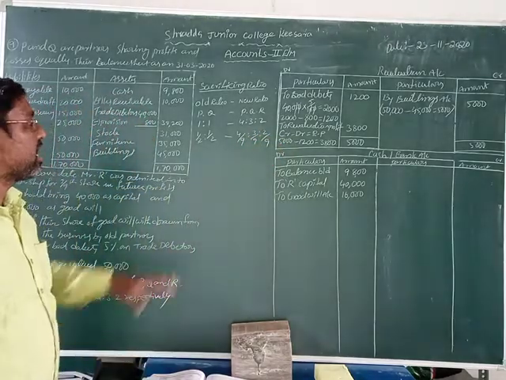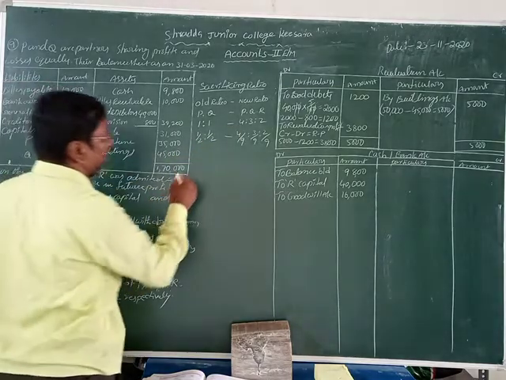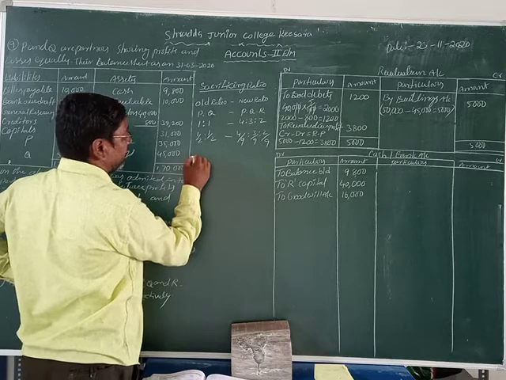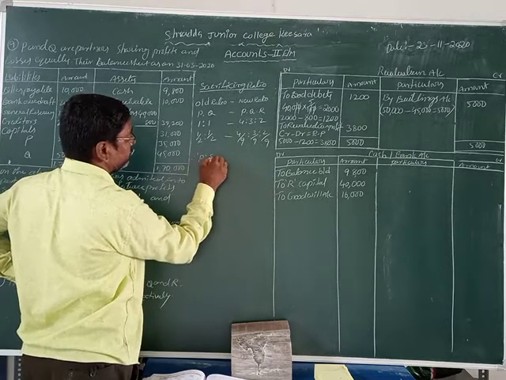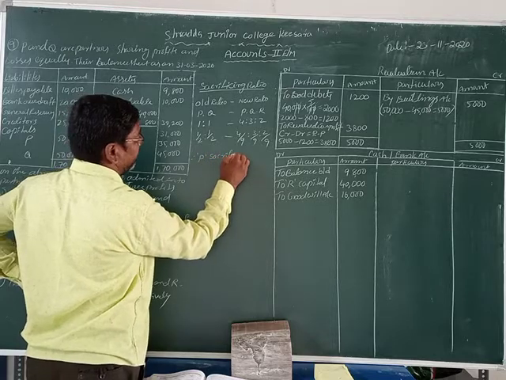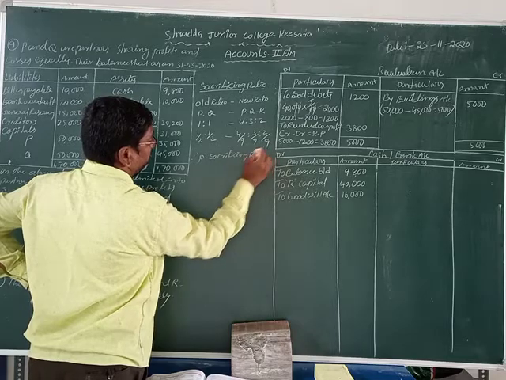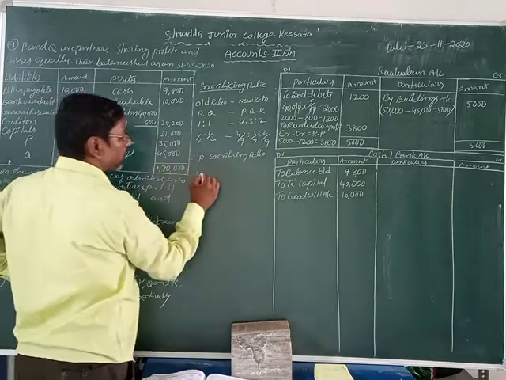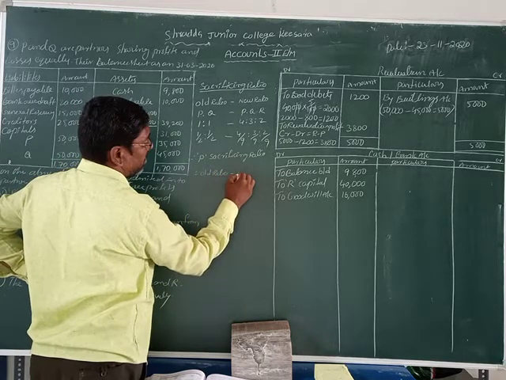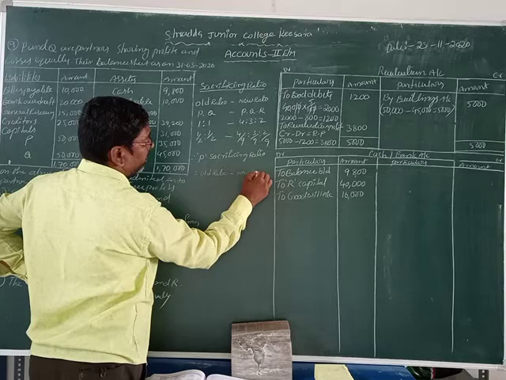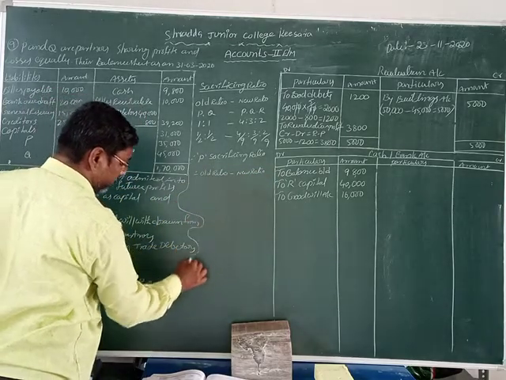Okay, now that we have the new and old ratios, we can write down P's sacrificing ratio. Therefore, P's sacrificing ratio equals old ratio minus new ratio, isn't it? Old ratio minus new ratio.